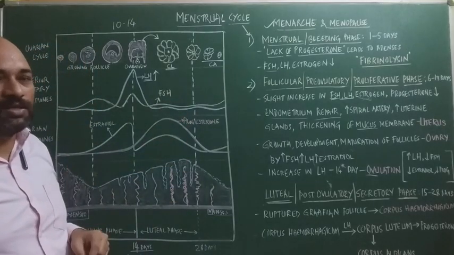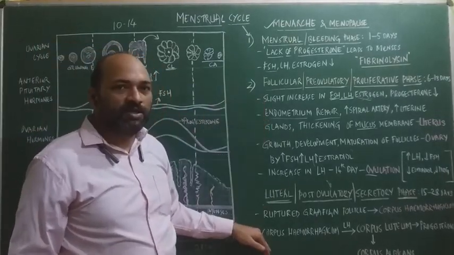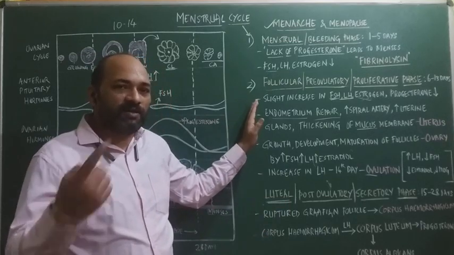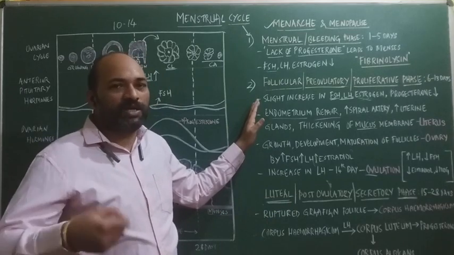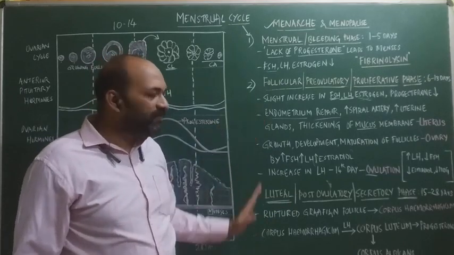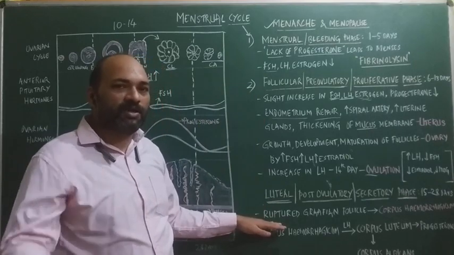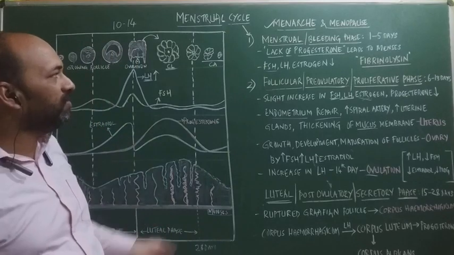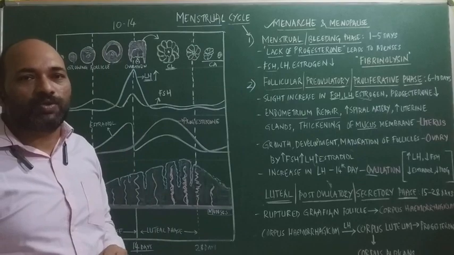Every month it occurs, where the endometrium regrows and the endometrium ruptures. If fertilization takes place, the endometrium is retained, thereafter it becomes a site for implantation, and then growth and development of the young one. If fertilization does not take place, there is rupturing of the endometrium, and this cycle continuously occurs in primate females. Okay, so this is the menstrual cycle.